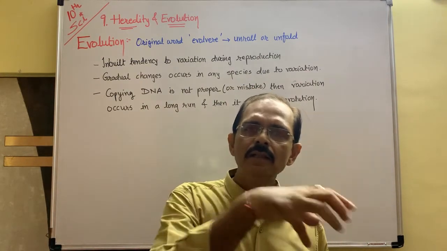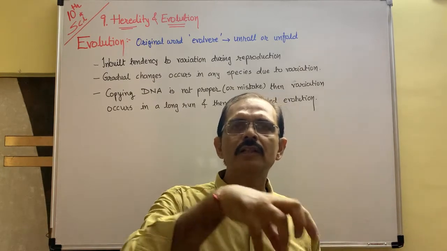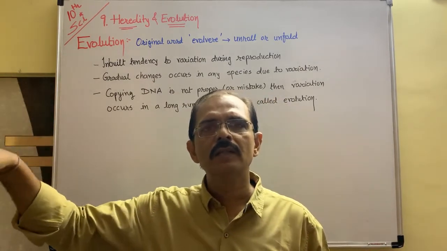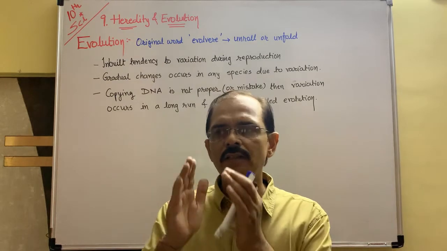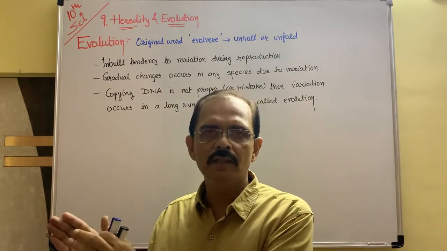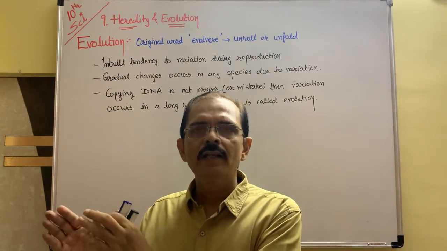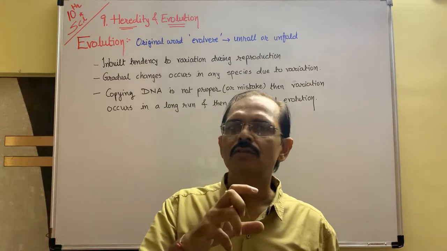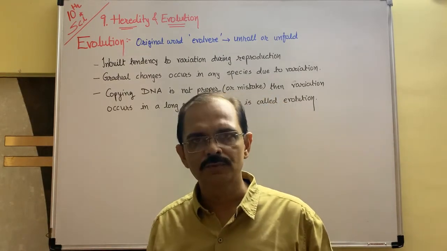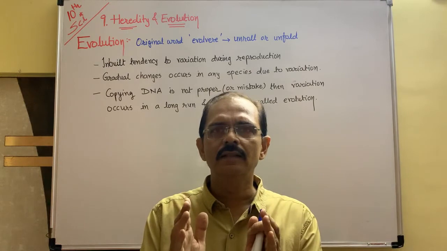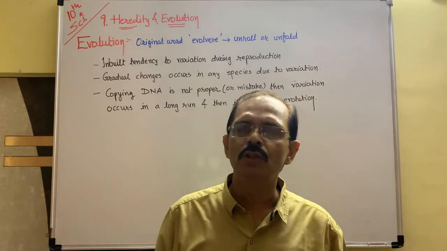And in the mosquito body, variation continuously occurs generation by generation, and this variation accumulates on the DNA of the mosquito. Okay, and so nowadays it is called evolution in the mosquito. This is the basic thing of evolution.